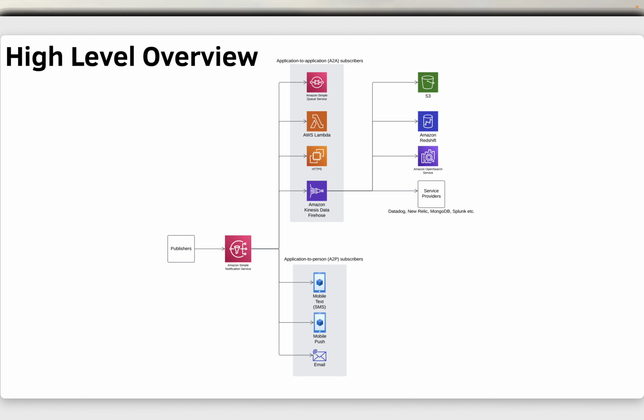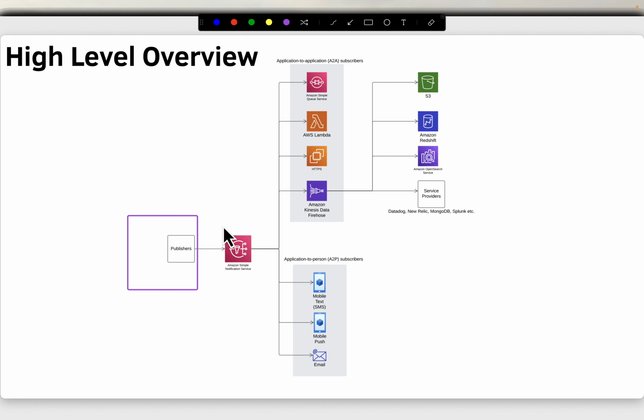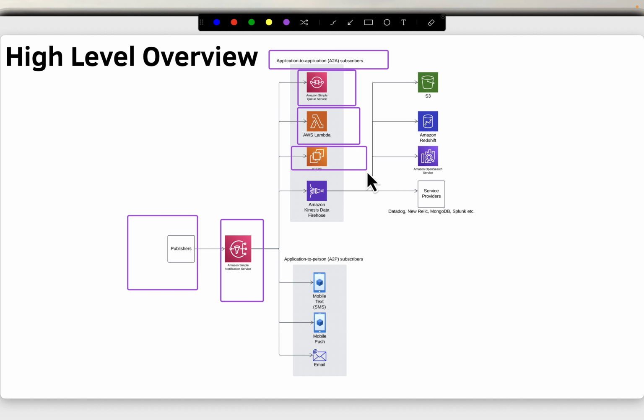So we have on the left hand side publishers, then SNS, and from the SNS it can go to application, which is for automation, application to application subscribers. Under this falls SQS, Lambda, HTTPS, and Kinesis Data Firehose. But Kinesis Data Firehose can then in turn send those to S3, Amazon Redshift, Amazon OpenSearch, or service providers like Datadog, New Relic, MongoDB, and Splunk. So this is application to application. Then application to person, we can send directly to mobile text like an SMS, then mobile push notification or email.